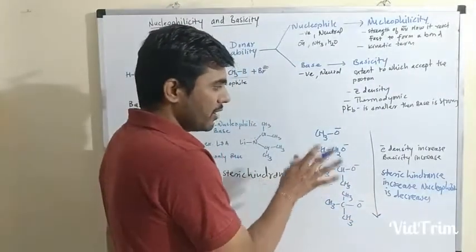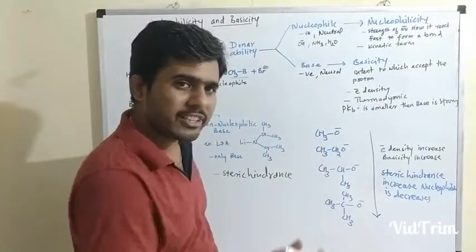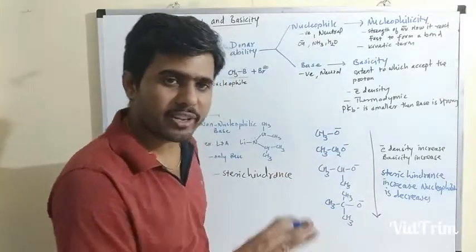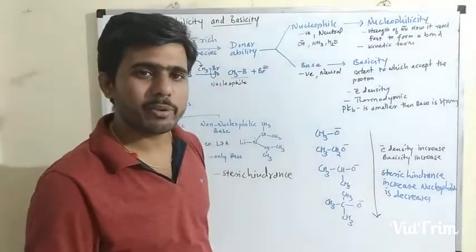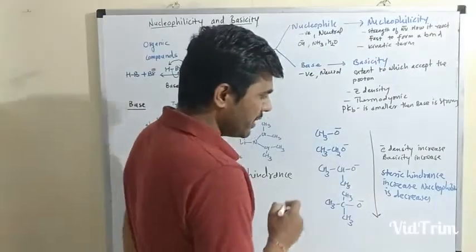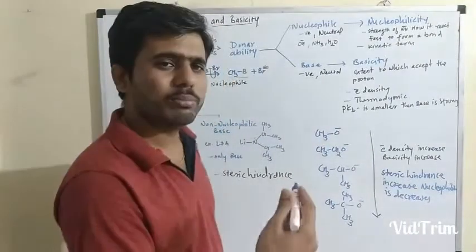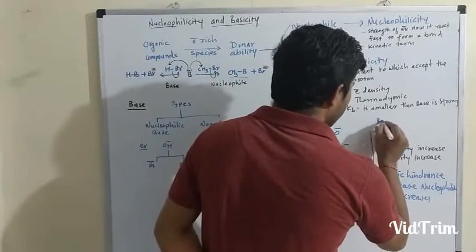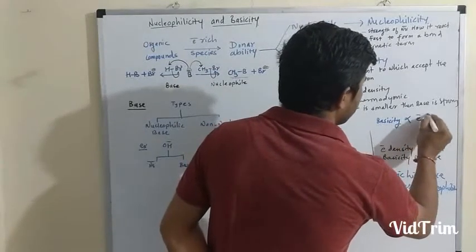While basicity does not depend upon steric hindrance. As steric hindrance increases or decreases, basicity depends only upon the electron density. As electron density increases, the basic character of that particular molecule is going to increase. So in short, we can consider that basicity is directly proportional to electron density.